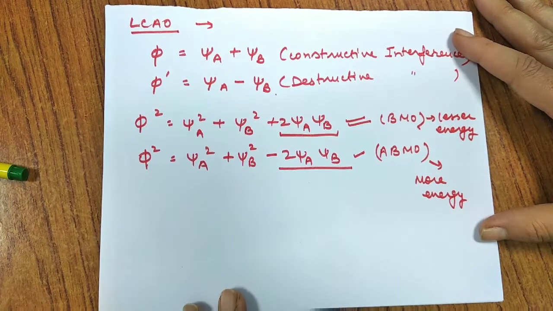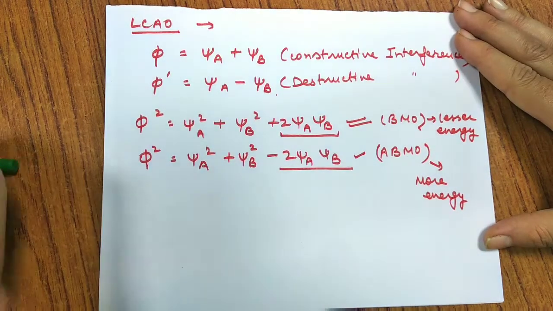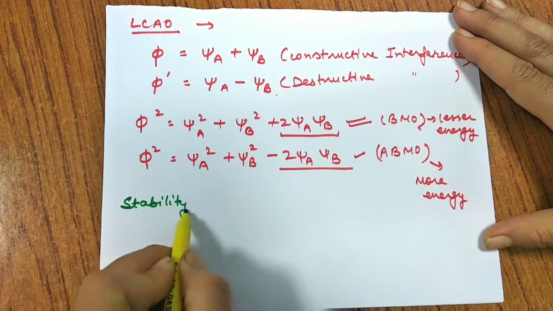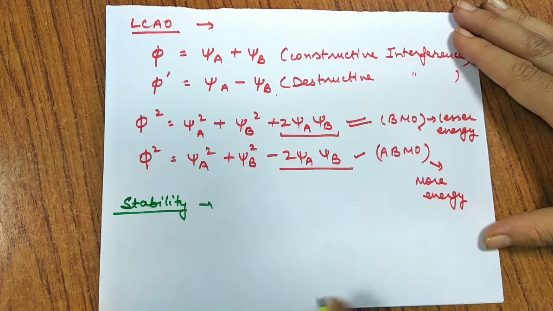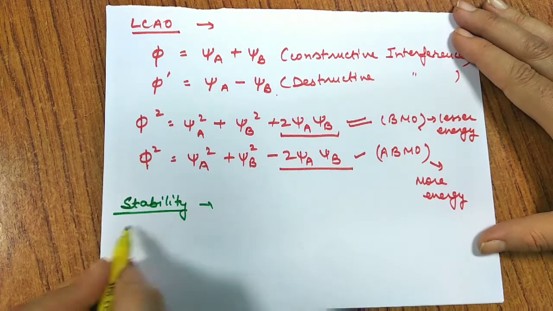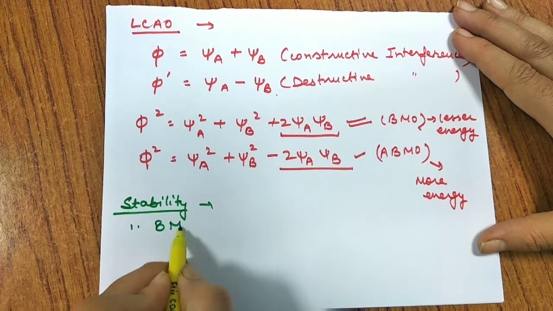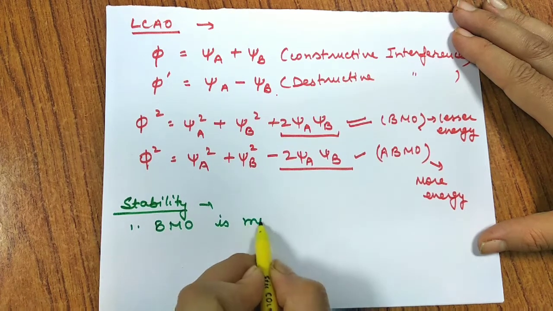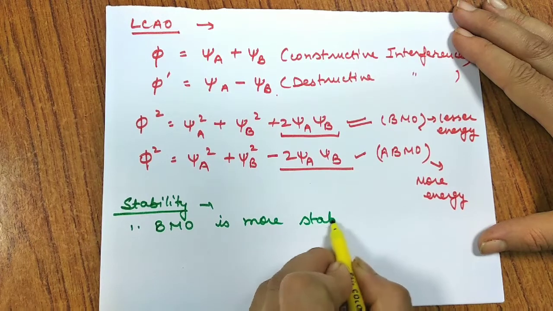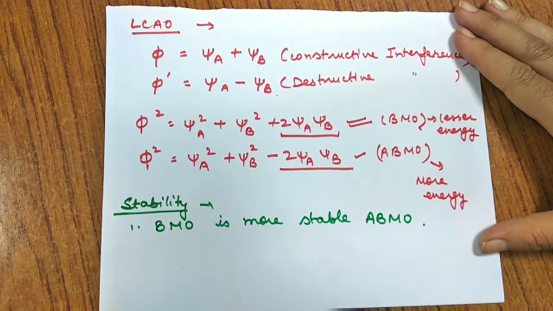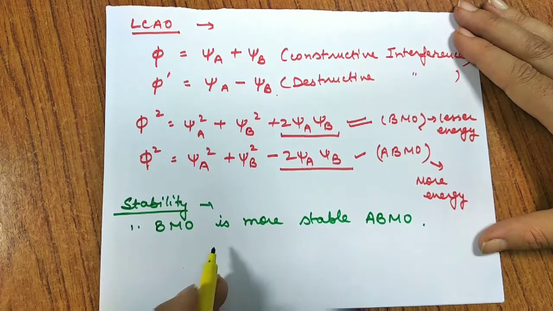So few things we need to consider. One is when we talk about the stability, which one is more stable? I just told you, in terms of energy, bonding molecular orbital with lesser energy is more stable. So when we talk about the stability, bonding molecular orbital is more stable than anti-bonding molecular orbital. In terms of energy, it goes reverse.